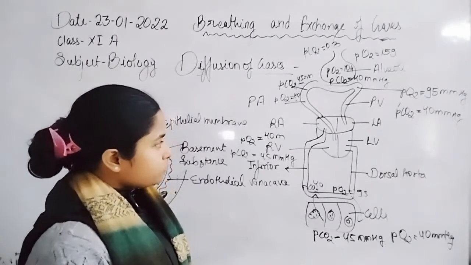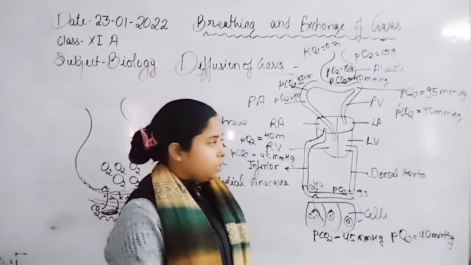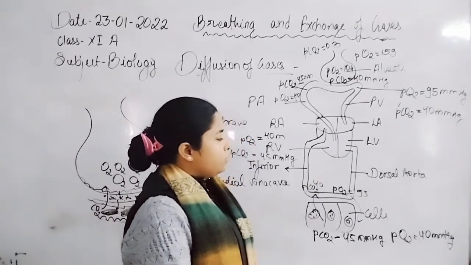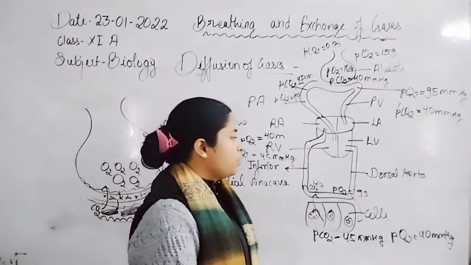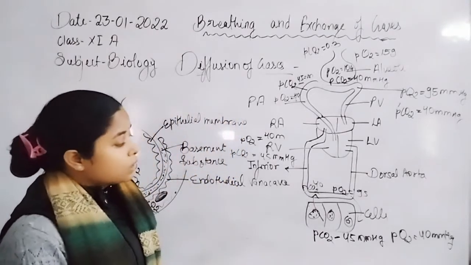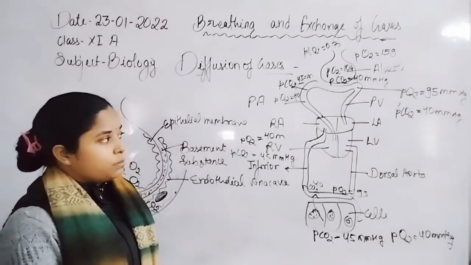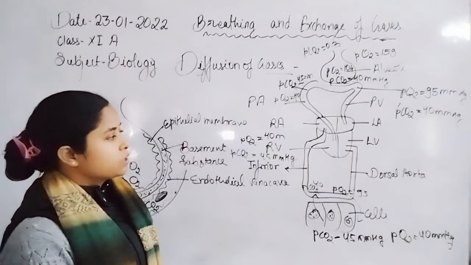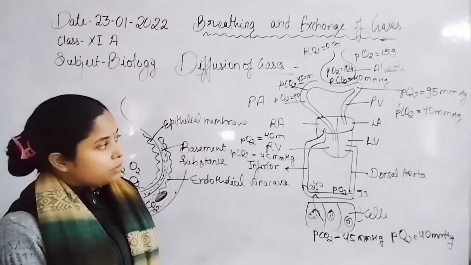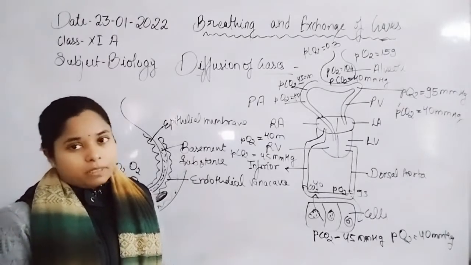Now the blood becomes oxygenated and is transferred into the left auricle, and from the left auricle it drains into the left ventricle, and from the left ventricle it is transferred to the body tissues. In oxygenated blood, the partial pressure of oxygen is about 95 mmHg, whereas the partial pressure of carbon dioxide is about 40 mmHg.